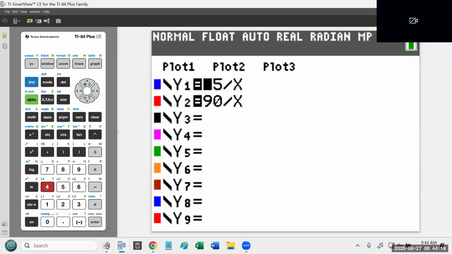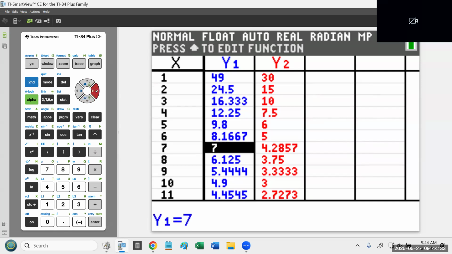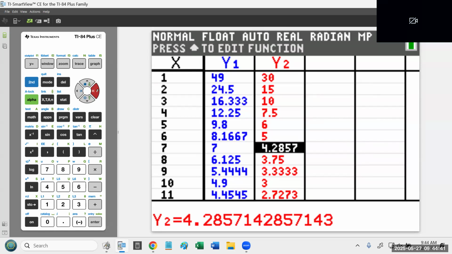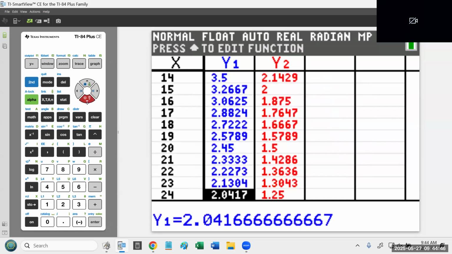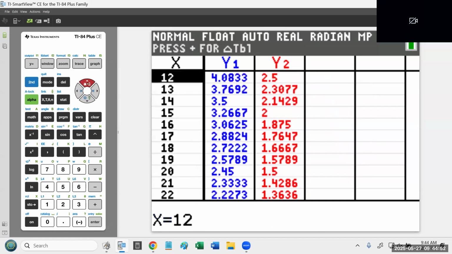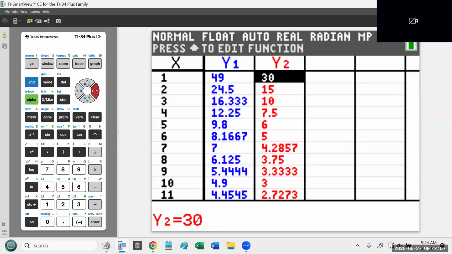Go to the table, type 49 over x and 30 over x, and then look for any number that produces whole numbers. And what you're going to see is, notice, the only whole number in the blue column occurs at 7. Because like I said, that's the only number that divides 49. But it does not divide 30 evenly. It produces a decimal. And every other number in the blue column is a decimal. You're not going to find a pair of whole numbers anywhere. In fact, the only pair of whole numbers you're going to find on this entire table is all the way back at 1. That right there, 49 and 30, that's the only pair of whole numbers you're going to find.